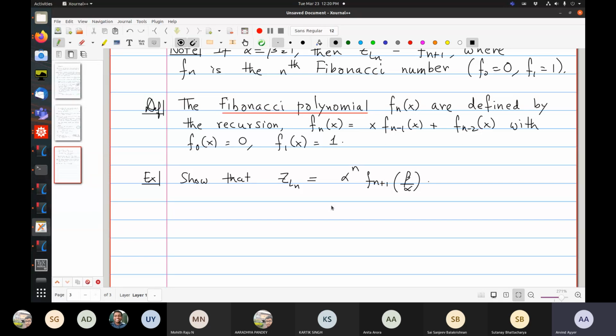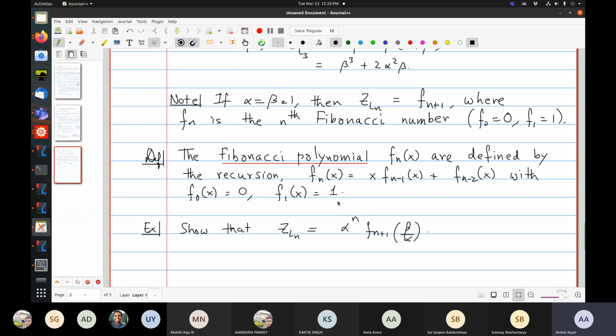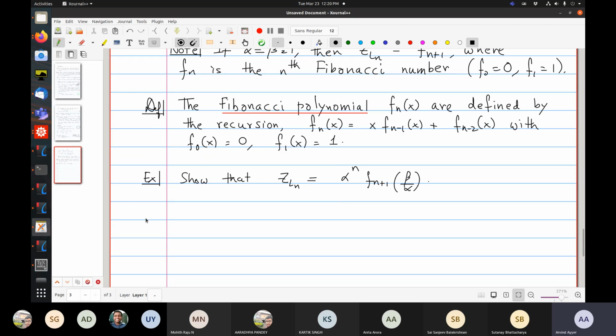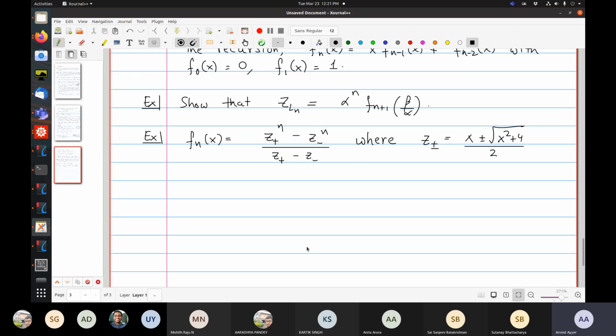Okay, so just like the Fibonacci numbers, the Fibonacci polynomials also satisfy some nice properties. So here's something that you can show. f_n of x is z_plus to the n minus z_minus to the n, by z_plus minus z_minus, where z_plus minus is x plus minus the square root of x squared plus 4, by 2. So this generalizes Binet's formula. So I don't know if you know.